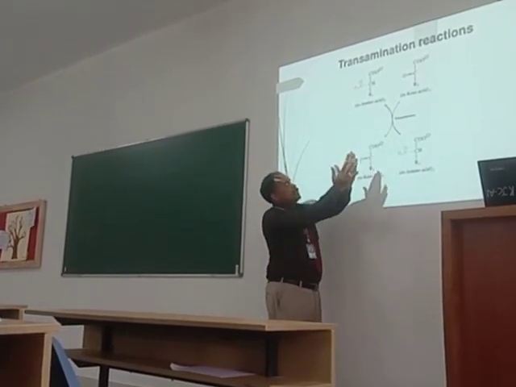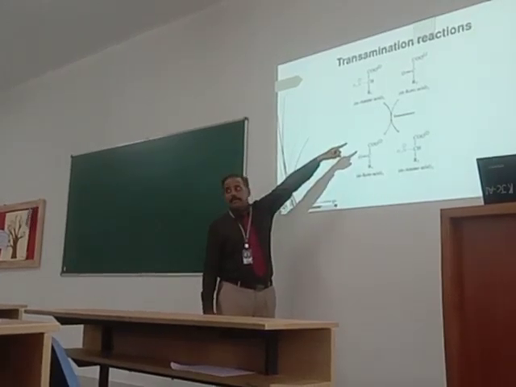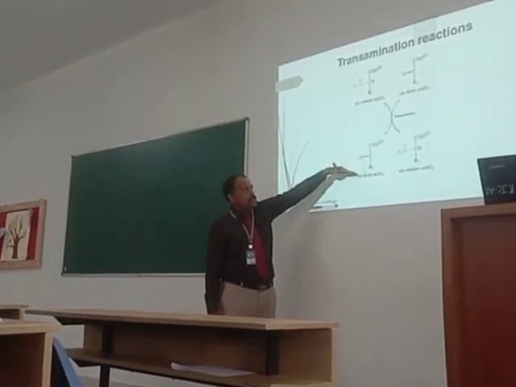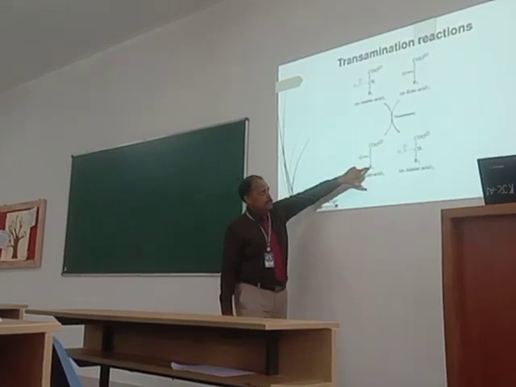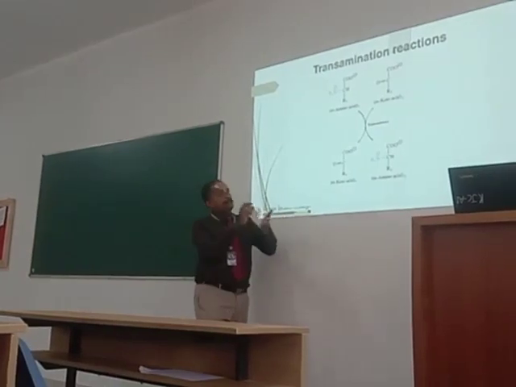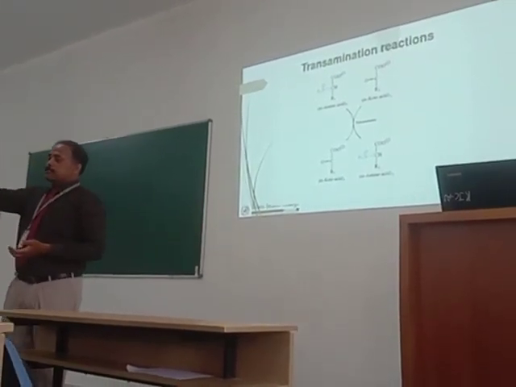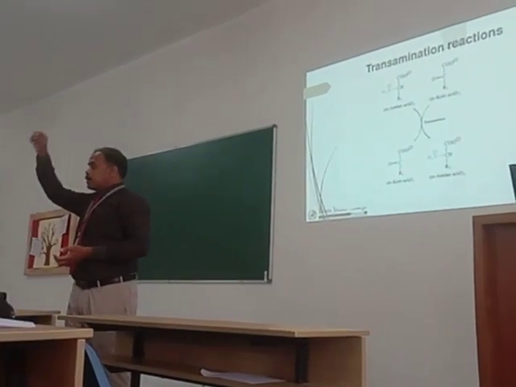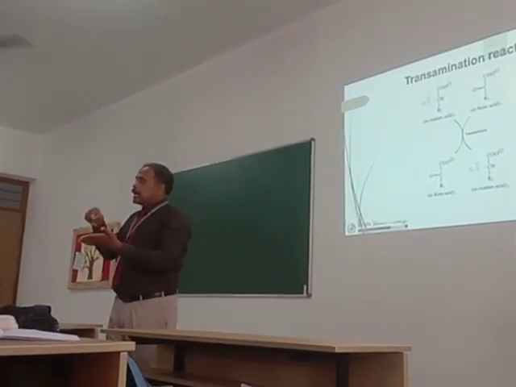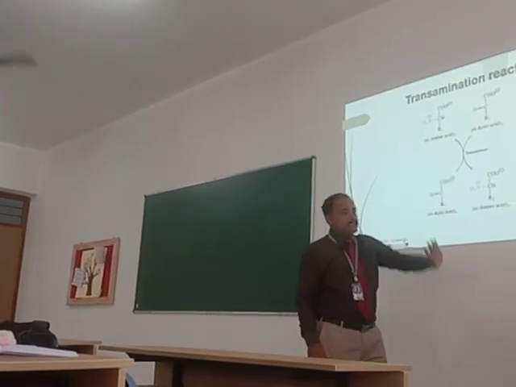When these amino acid and keto acid react with each other, catalyzed by transaminase, it results in the formation of a new amino acid and a new keto acid. You just specify what amino acid is formed here. For example, if you consider R1, R2, you write R3, R4. So that general mechanism is very important.